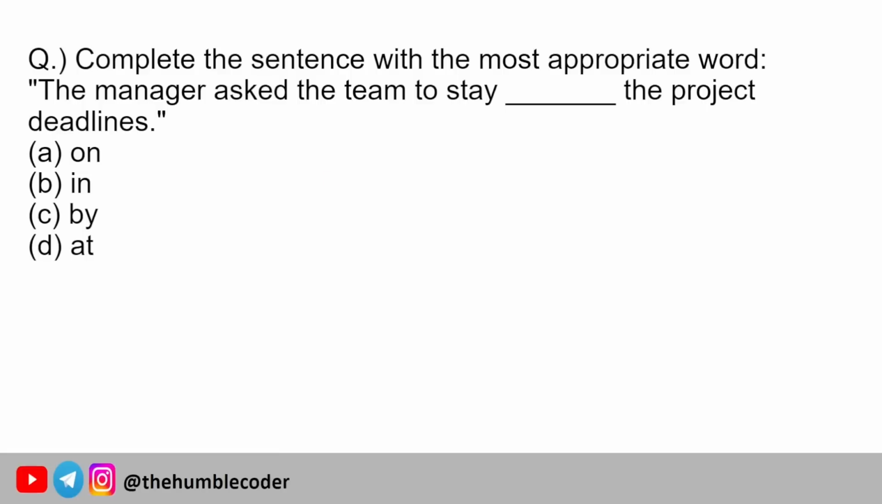Complete the sentence with the most appropriate word. So we have the sentence: the manager asked the team to stay dash the project deadlines. The options are on, in, by, at. The manager asked the team to stay on the project deadlines. No, this does not seem well. The second option: the manager asked the team to stay in the project deadlines. No. Okay, sorry, guys, I missed this one. The answer was the first only, on. Actually, yeah. So the correct answer for this is option number A. The manager asked the team to stay on the project deadlines, because in, by, at do not seem well in this case. The correct answer is option number A.